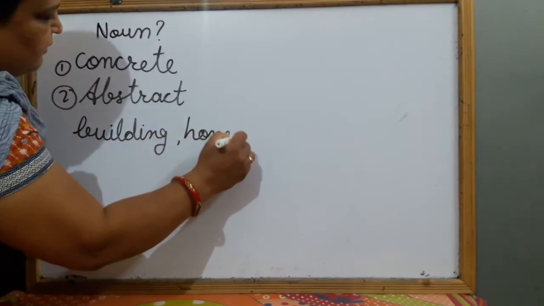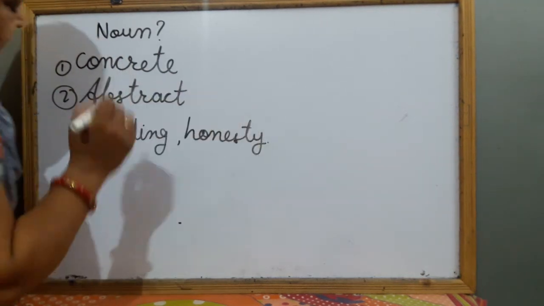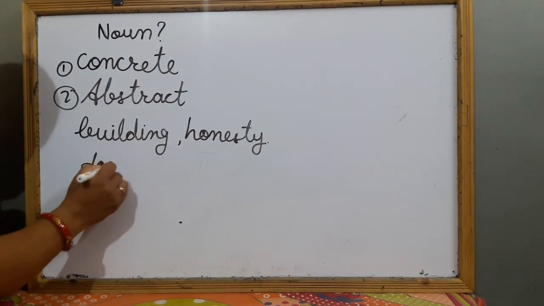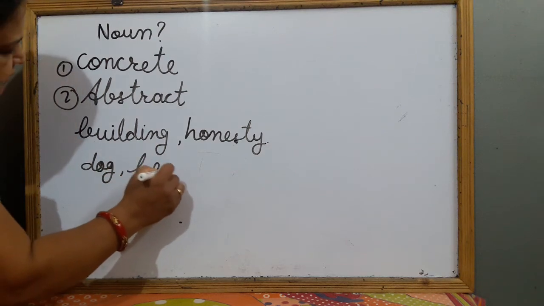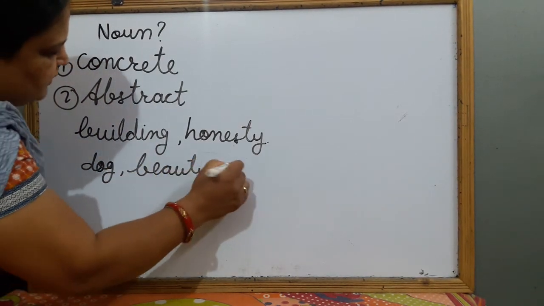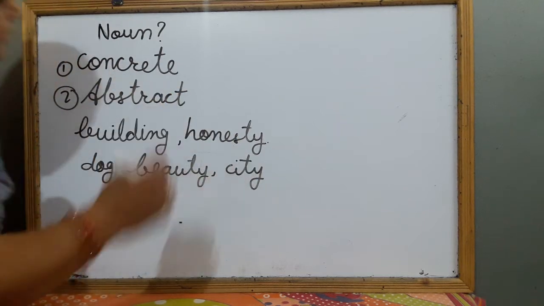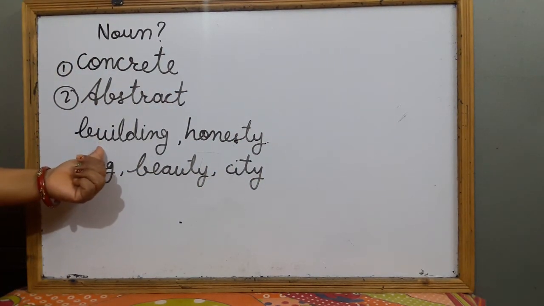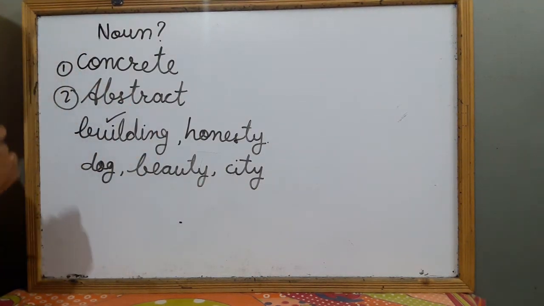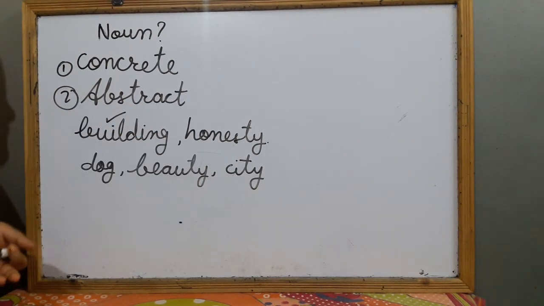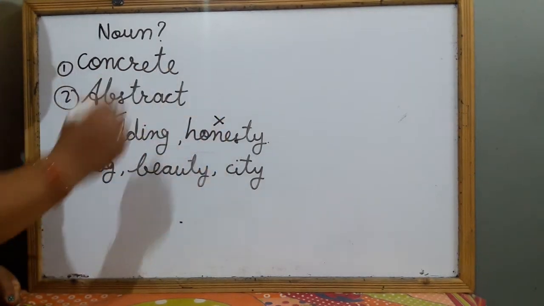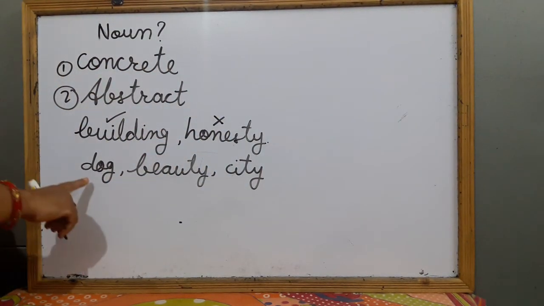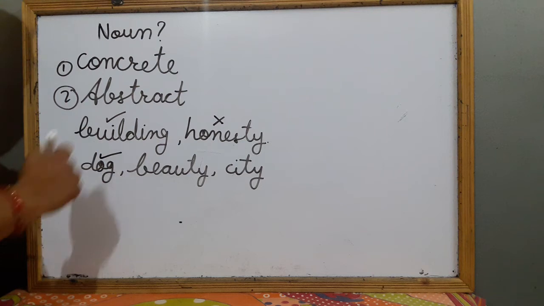honesty, dog, beauty, city. Okay? Building. Can we see a building? Yes. Honesty. Can we see somebody's honesty? No. We can't see, we can't touch, we can only feel this. So it can't be seen or touched. Then dog. Yes, of course, we can see the dog.